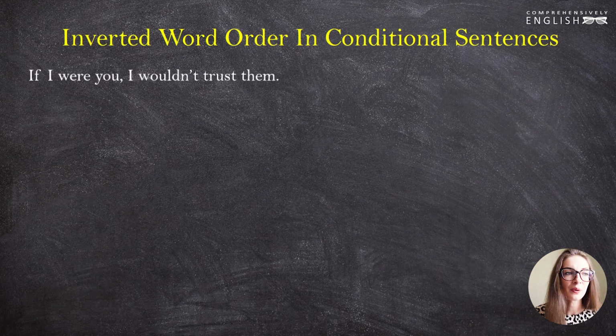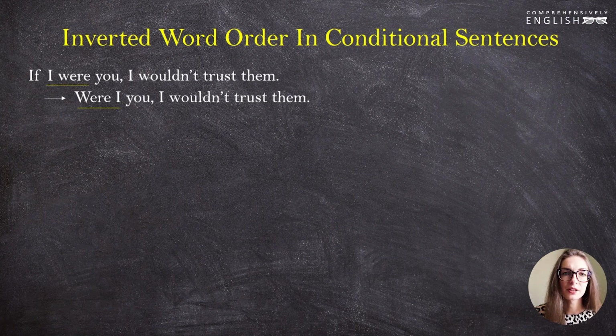"If I were you, I wouldn't trust them." We can paraphrase it into "Were I you, I wouldn't trust them." "I were you" became "were I you". The subject and the verb changed places. And this is the second conditional.